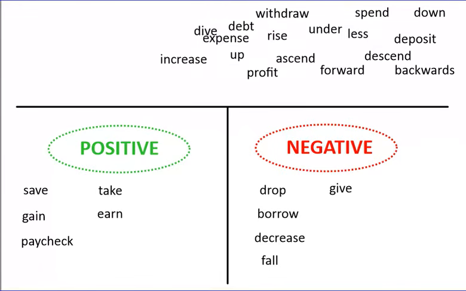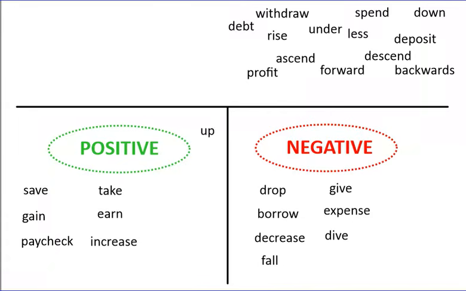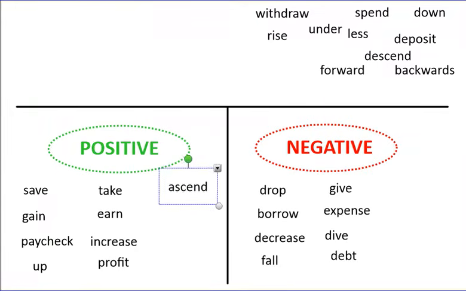An expense is money that you owe, so that's going to be negative. Increase means to go up, so that's going to be positive. When you dive, you're going underneath the water, so that's negative. Up is to, well, go up, so that's positive. Debt is money that you owe, so that's going to be negative. A profit is money that you make, so that's positive. Ascend means to go up, like in an airplane, so that's going to be positive.